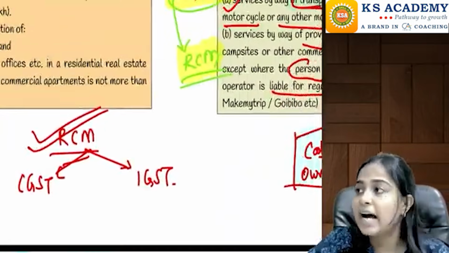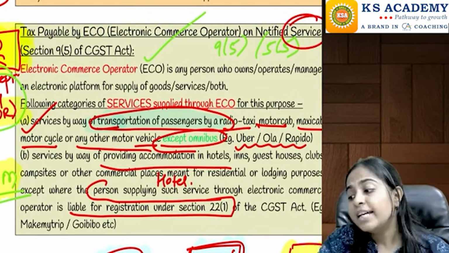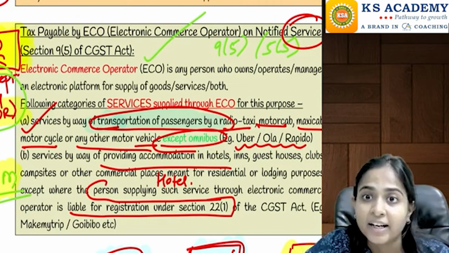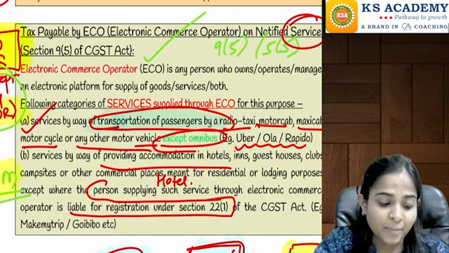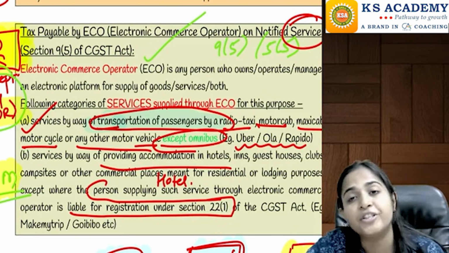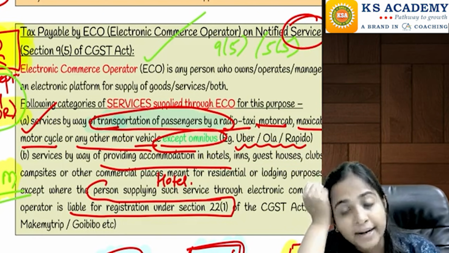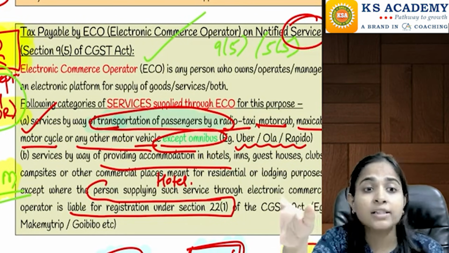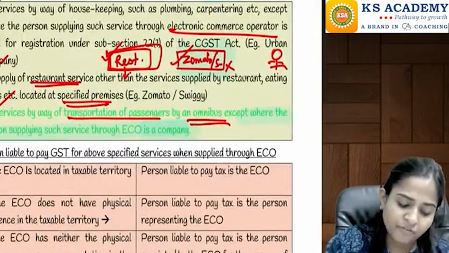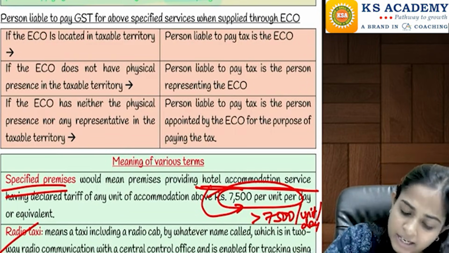So these are the 5 cases, the notified 5 services. Please remember, goods are not covered. Amazon selling goods is not covered here, so section 9(5) is not applicable, and Amazon is not responsible to pay any GST to the government. There, the original supplier will be responsible to pay the tax to the government. And in services also, not all services are covered. Only these 5 services are covered, and for these 5 services, the person responsible to pay the tax is the e-commerce operator. So he will pay the tax.